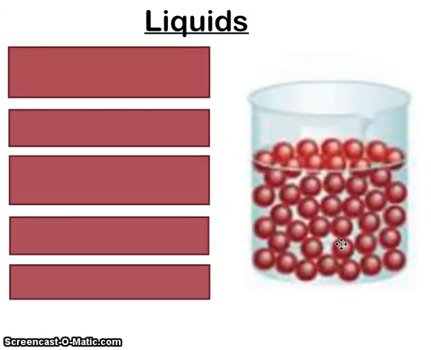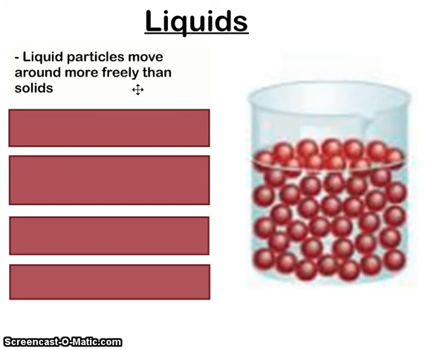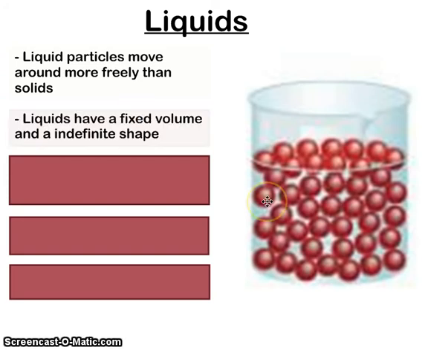Look at the image now on the right of a liquid. Look at the molecules. Look at how close together they are. When we talk about liquids, the particles can actually move around just a little bit. Why is this? Because liquids have what we say a fixed volume, which means that you could measure them in something like a graduated cylinder or a beaker, but they don't keep their shape, which means you could pour a liquid from one container to another and they will take the shape of whatever container they are in.